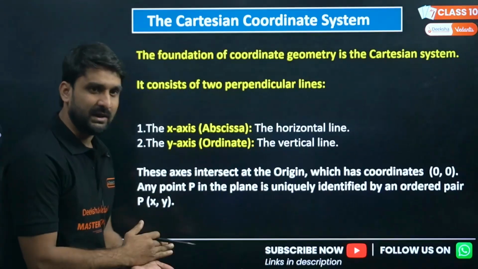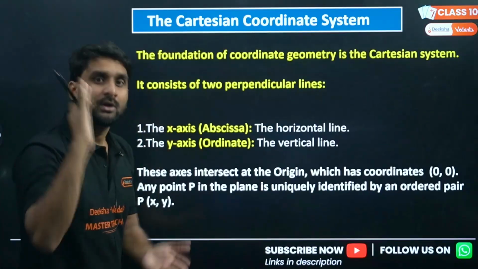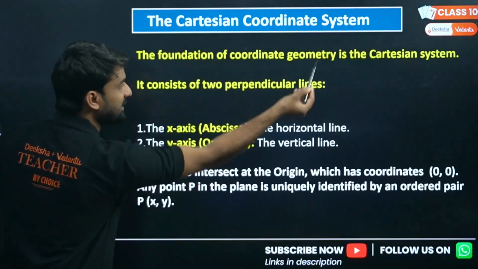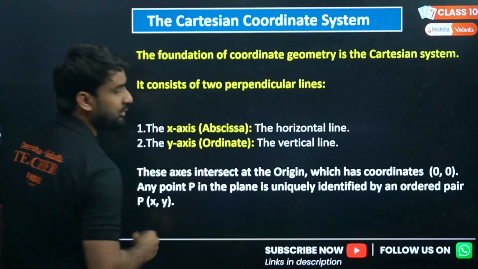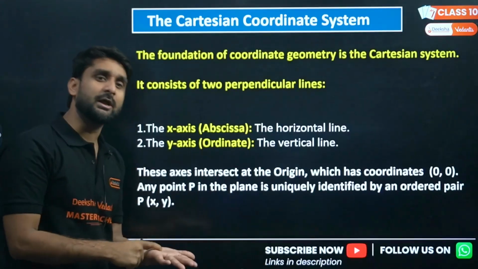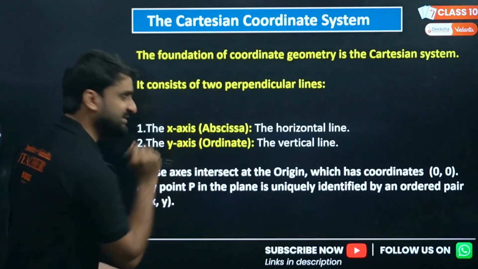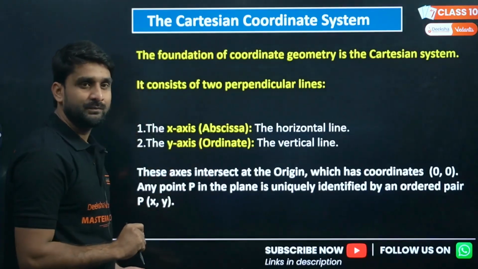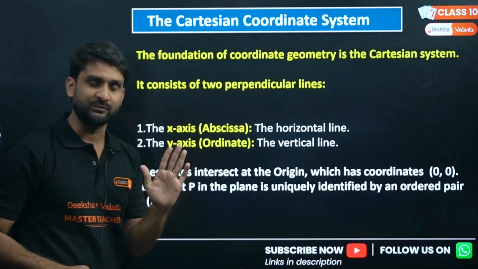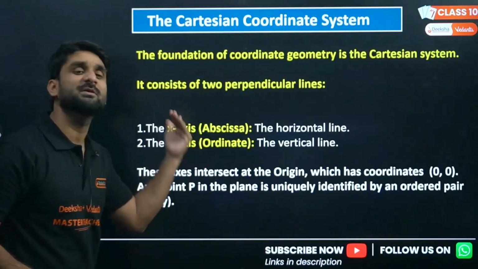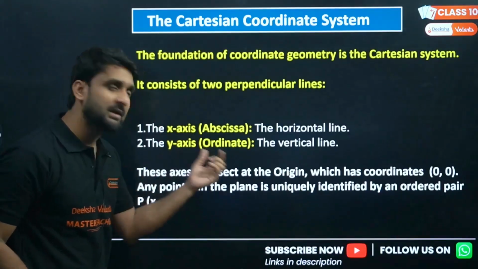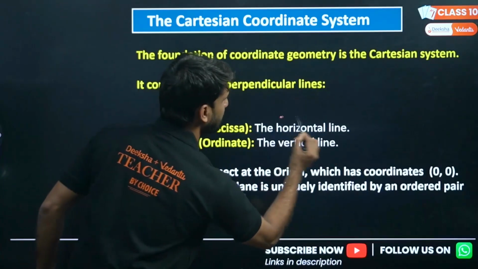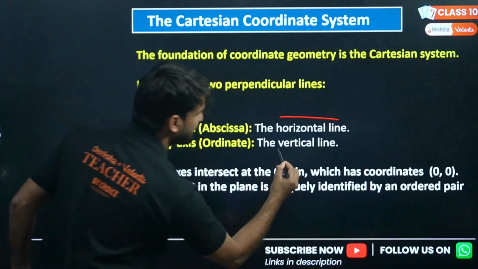The vertical line is called the y-axis, which is also called ordinate. So each axis has two names: the x-axis you can call abscissa, and the y-axis you can call ordinate. The x-axis is the horizontal line and the y-axis is the vertical line.